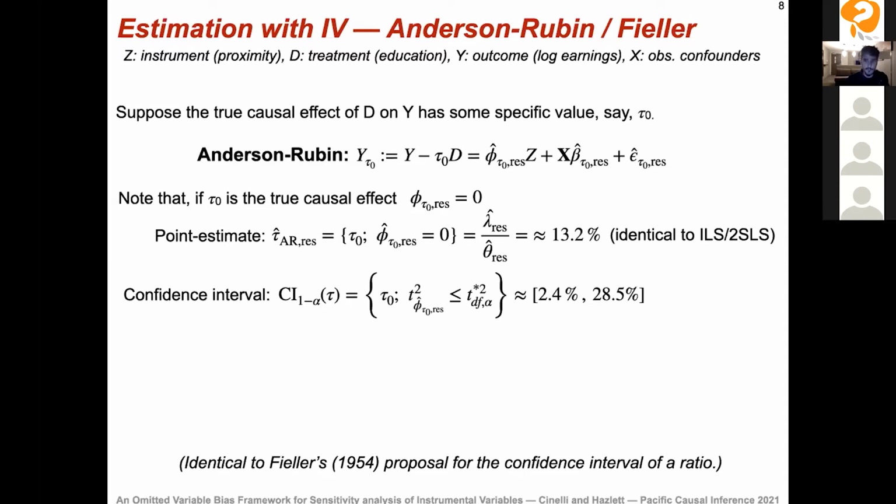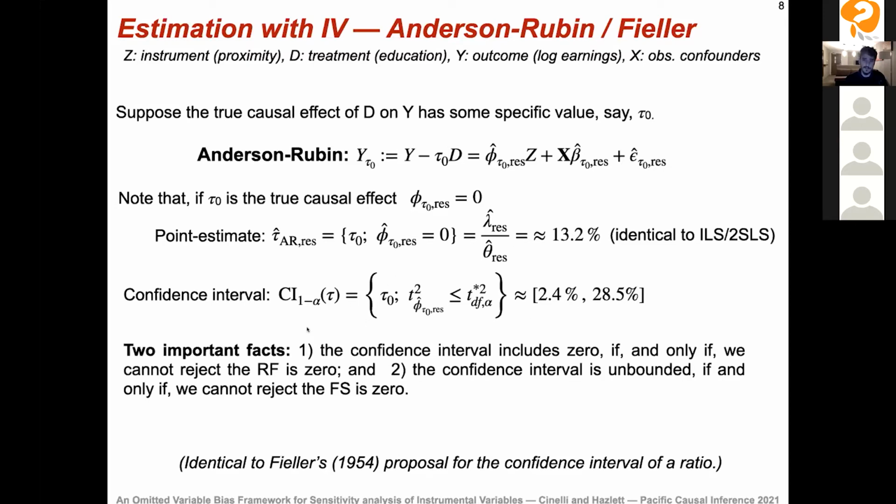But for the confidence interval, we do something a little different. What we do is we collect all values of tau naught such that we do not reject the null hypothesis that phi is equal to 0. And that gives us this confidence interval. And there are two important facts that we should know about this confidence interval in this Anderson-Rubin approach.